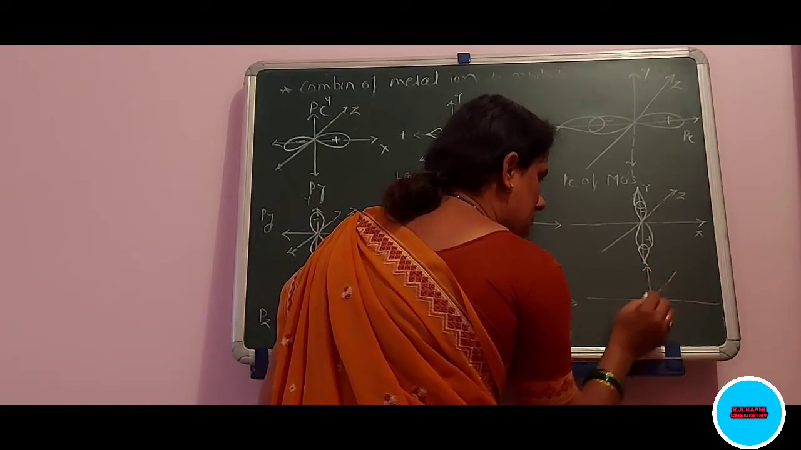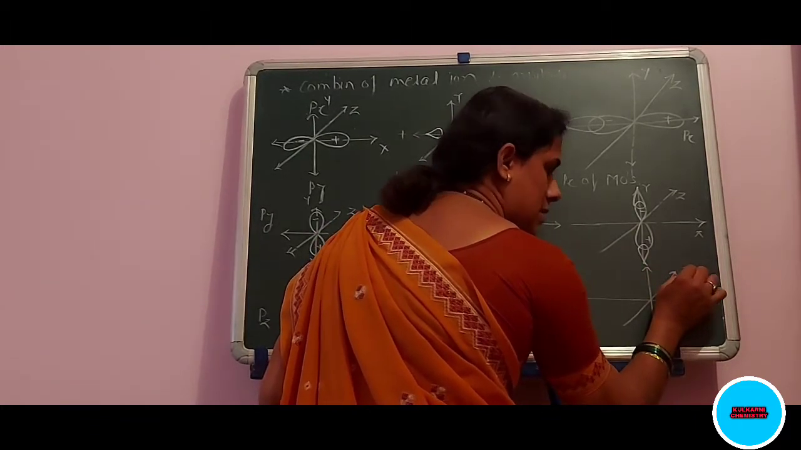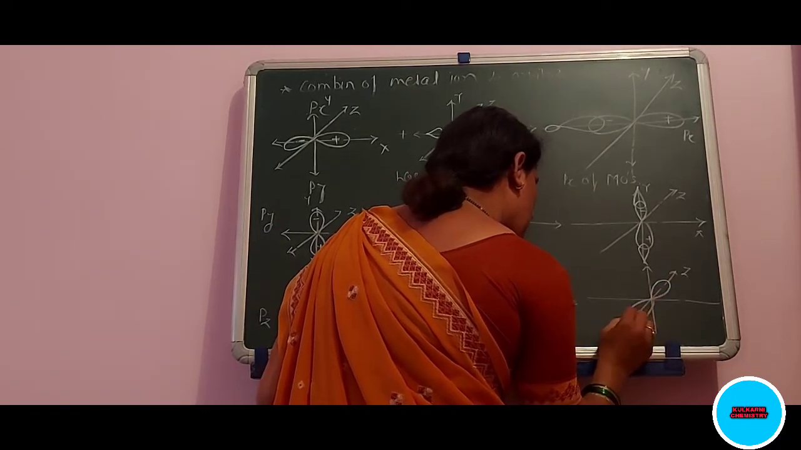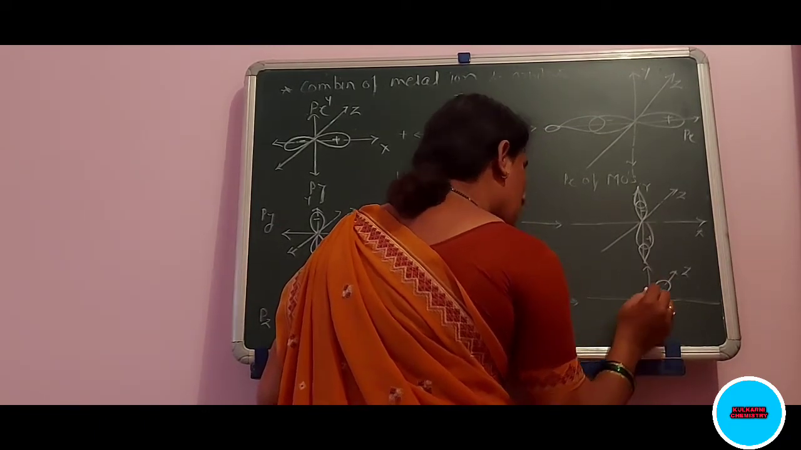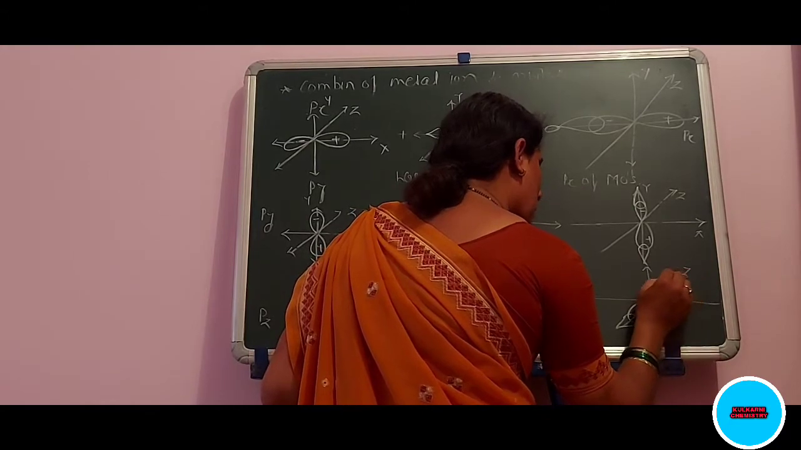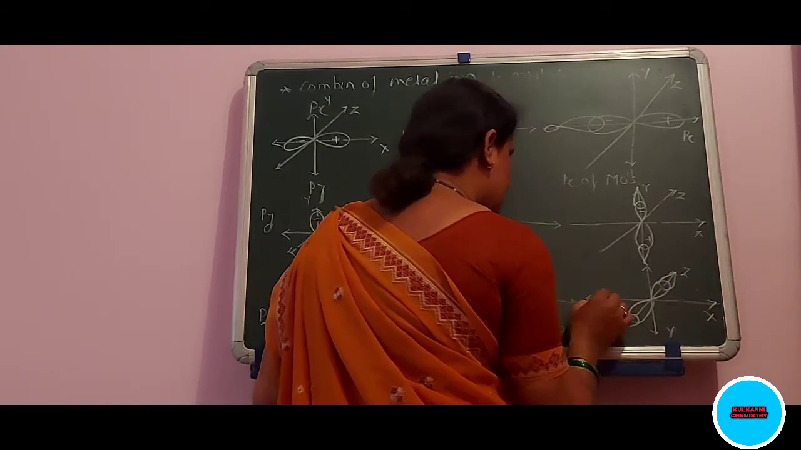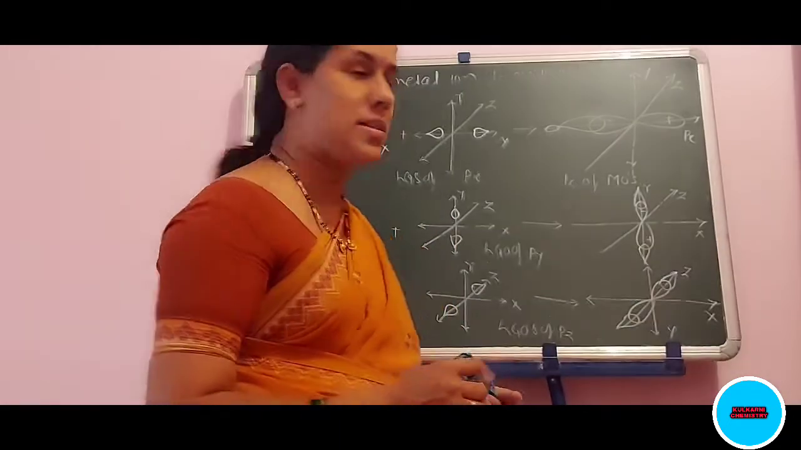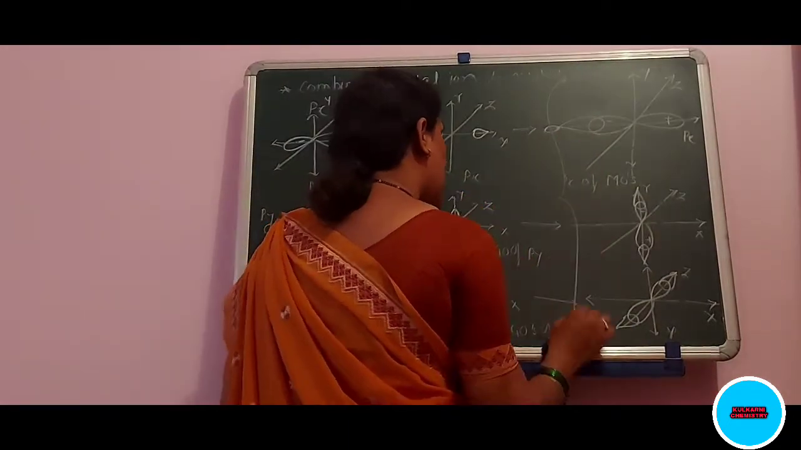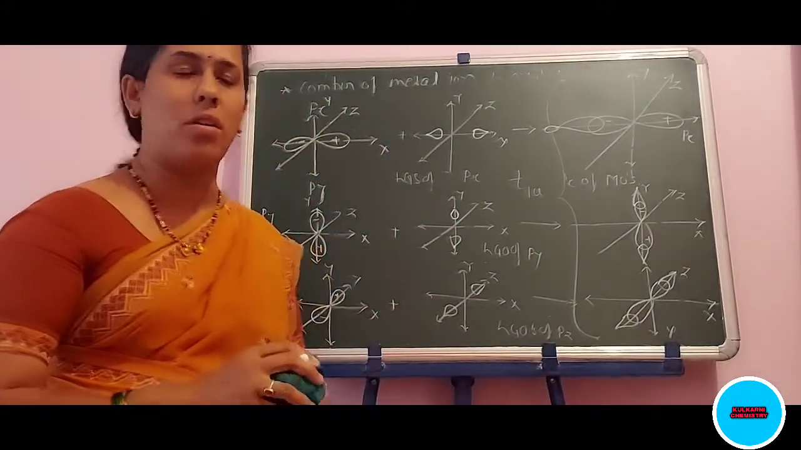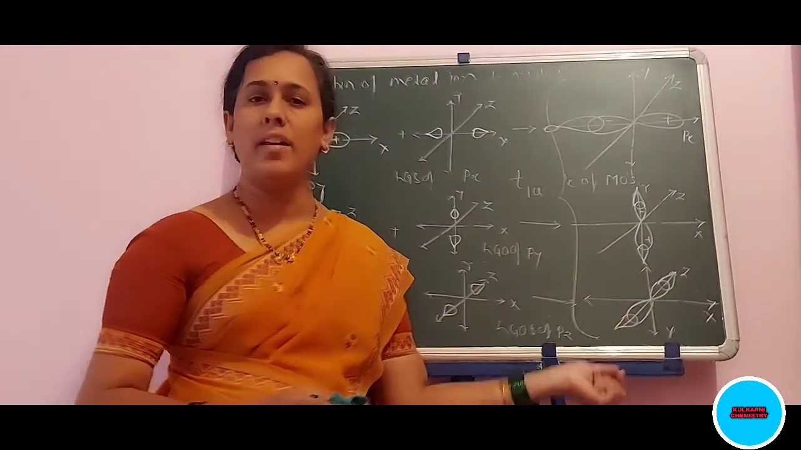And from the Z axis, which is the Z axis? That is this Z axis. This is X, this is Y, and this is Z. And these orbitals are commonly known as the T1U, that is the combination of Px, Py and Pz.